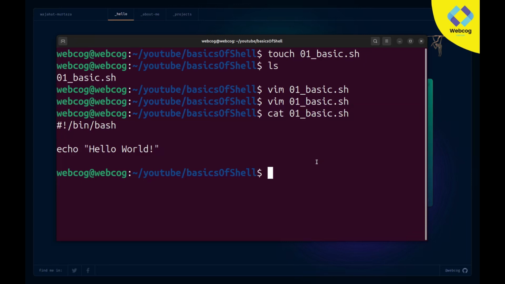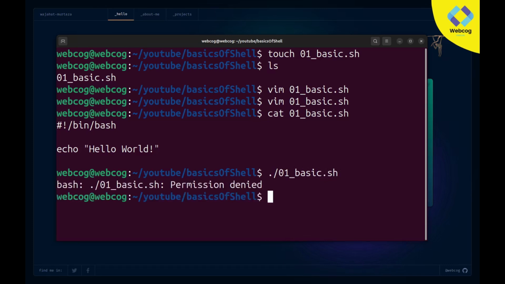First of all, you need to type dot slash and give the name of your file. In my case it will be 01 basic.sh, but still it will not work. If I hit enter, you can see permission denied. Why it's giving permission denied and how to give permission to this file, I'll cover everything. Just give me a minute.